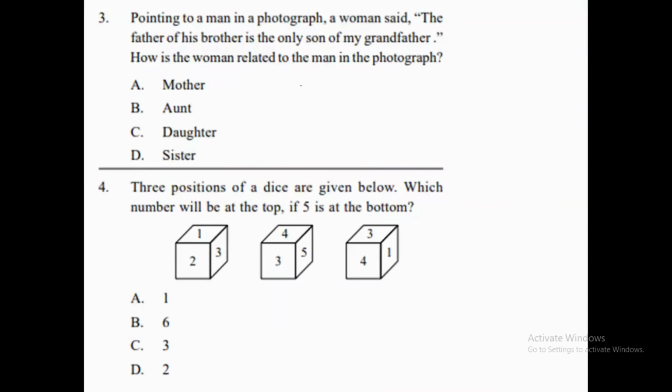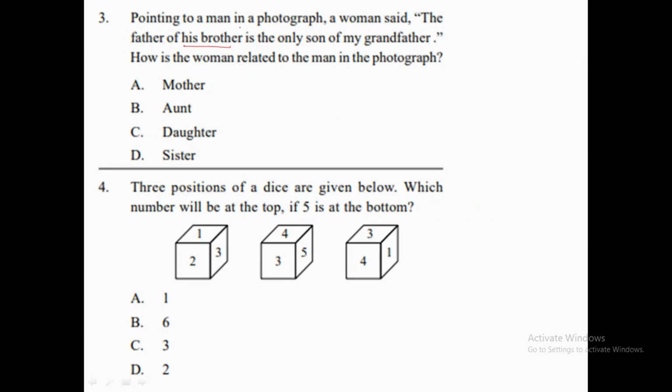Now let's move on to the next question. The next question is: pointing to a man in a photograph, a woman said, "The father of his brother is the only son of my grandfather." So how is the woman related to the man in the photograph? That we need to find. So how are we going to find it? What is the woman saying actually? The woman is saying that the father of his brother, which means his father only. The father of his brother is the father of the man as well, and he is the only son of my grandfather.